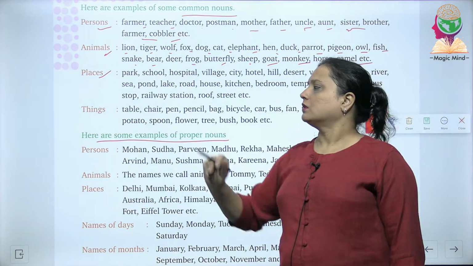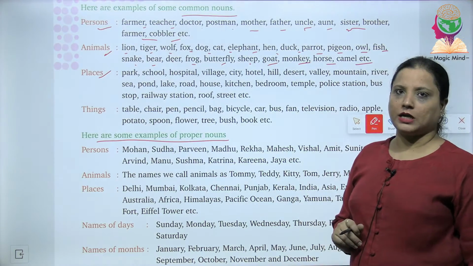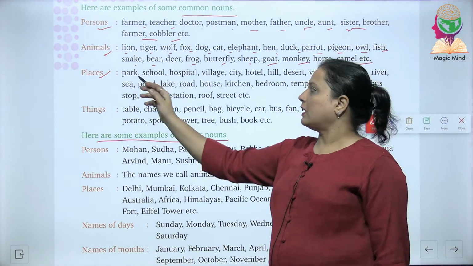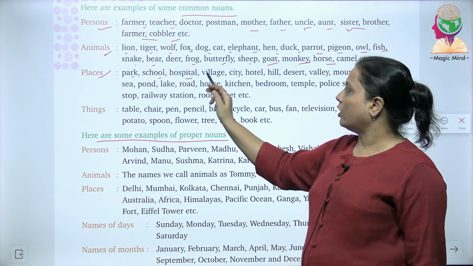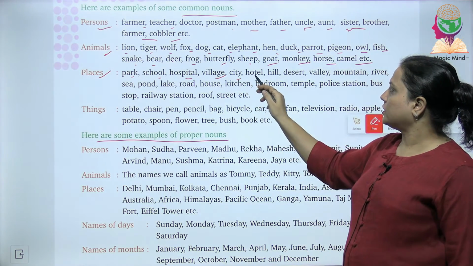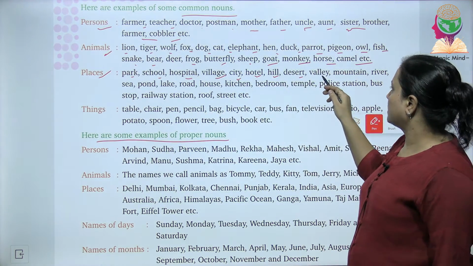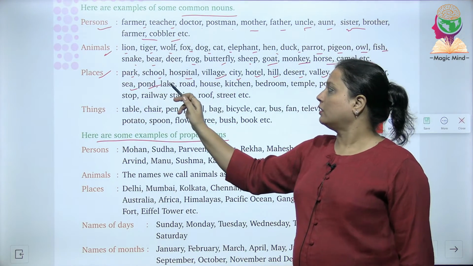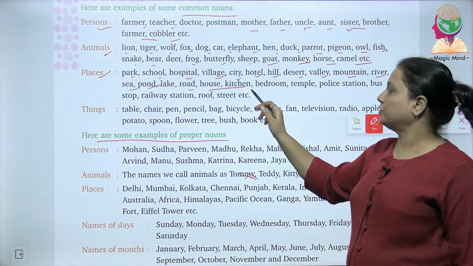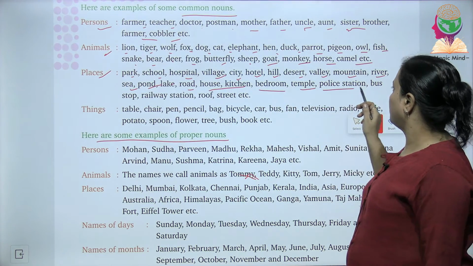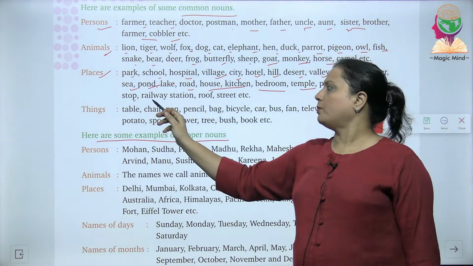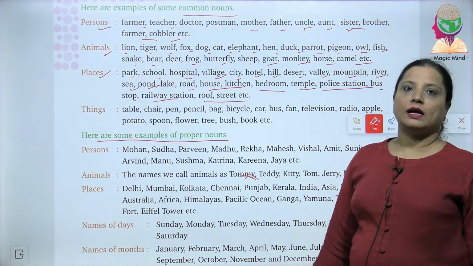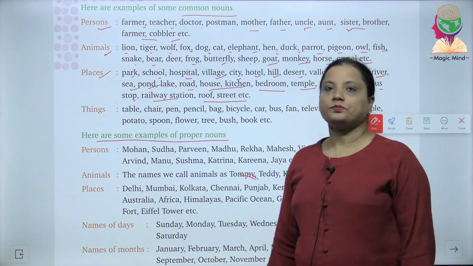Then the others are the names of certain common places like park, school, hospital, village, city, hotel, hill, desert, valley, mountain, river, sea, pond, lake, road, house, kitchen, bedroom, temple, police station, bus stop, railway station, roof and street, etc.